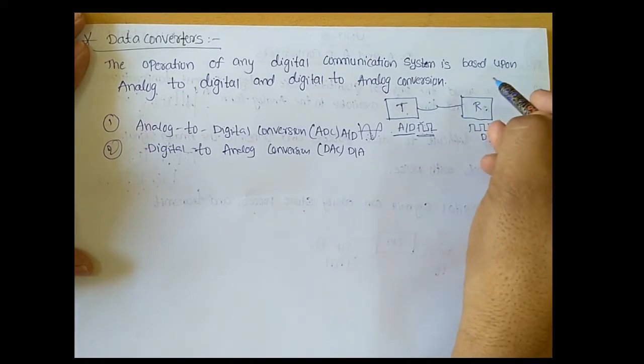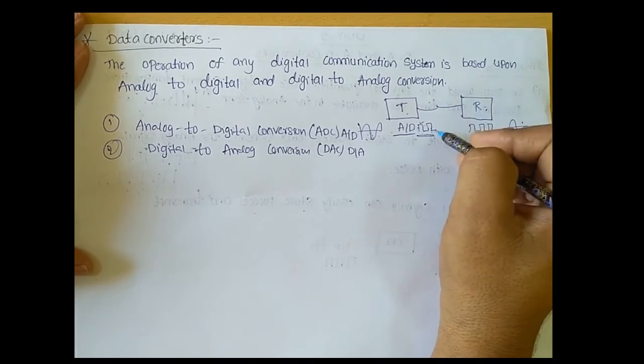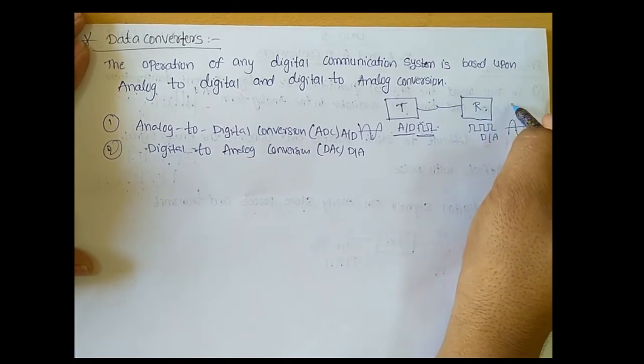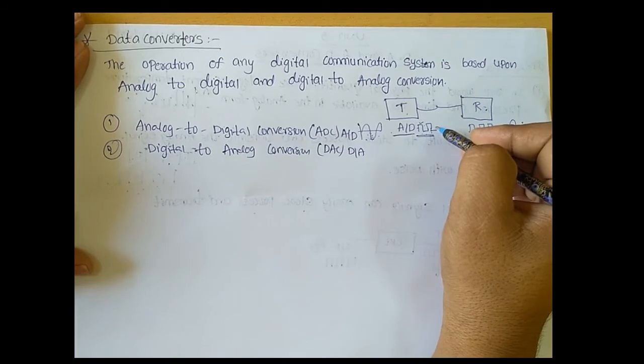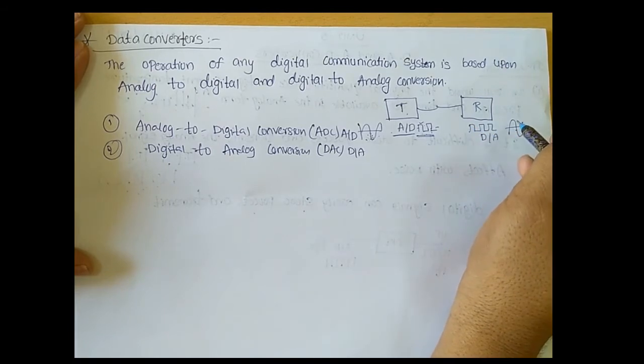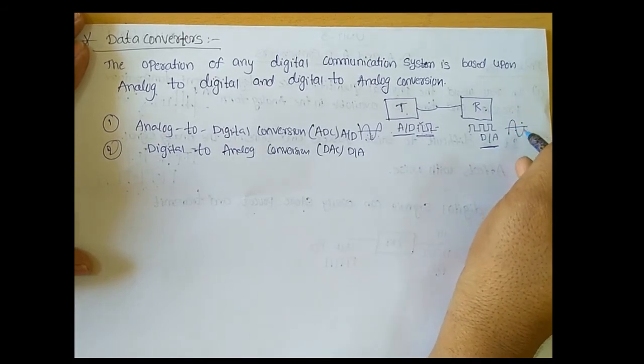Clear? And at the other end, we use the receiver block. This receiver block collects the digital signal. If the receiver directly gave this digital signal to the user, the user could not understand it, because the information is available in binary form, meaning 1s and 0s. The user cannot understand this format. Therefore, we use the digital to analog converter circuit. This circuit converts the given digital signal to an analog signal, so we can transmit it to the user, and the user can understand this analog signal.